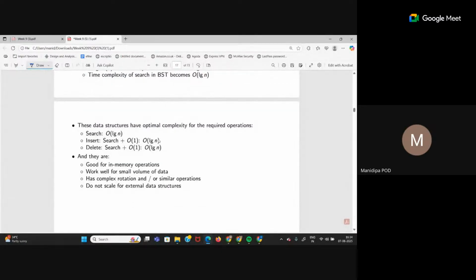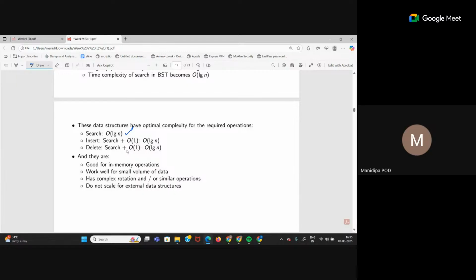Now, what are the time complexities for searching in a good tree? It is log n. For inserting a particular node in a tree, I first have to find the correct position to insert. That searching will take log n time. On top of that, the insertion itself will take constant time, order of 1.